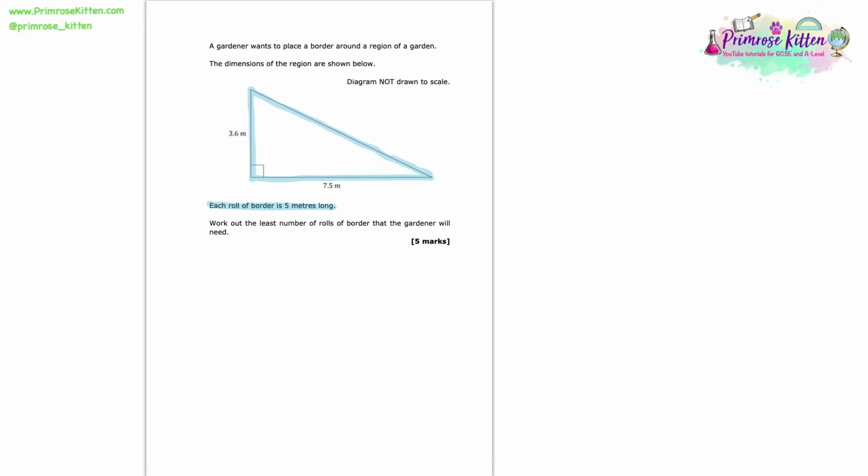We're told that each roll of border is 5 metres long, and we're asked to work out the least number of rolls of border that the gardener will need. So this means we need to work out the perimeter of this triangle. Now to do that, we need to work out this hypotenuse length.